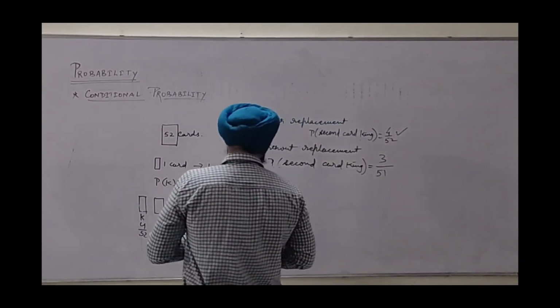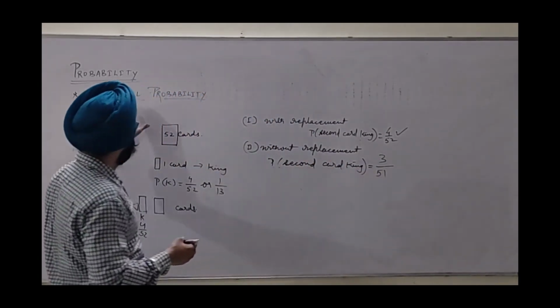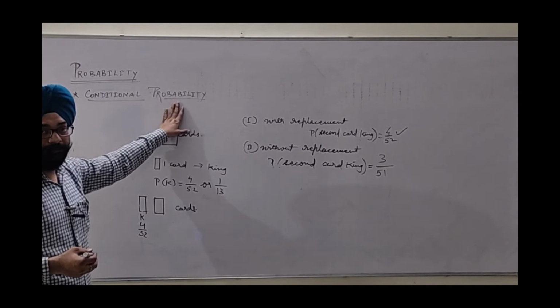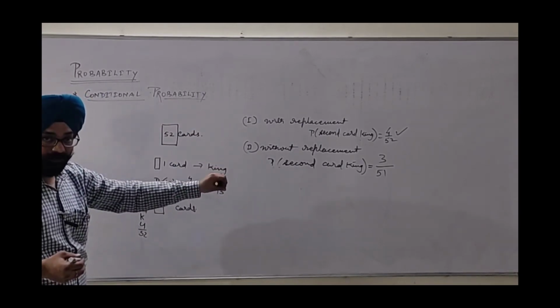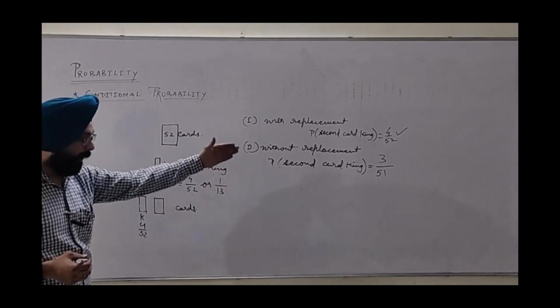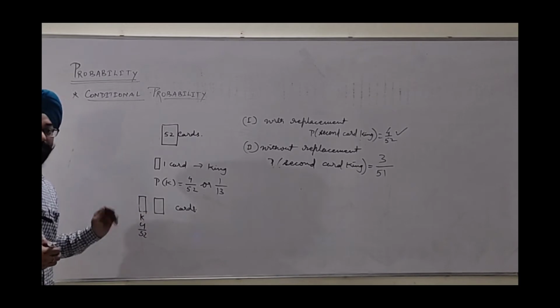In such a condition, this probability is known as conditional probability. It is being affected or influenced by the given condition of the first event taking place earlier.